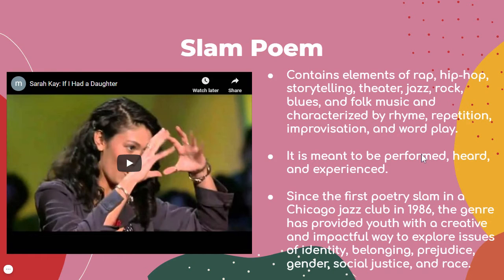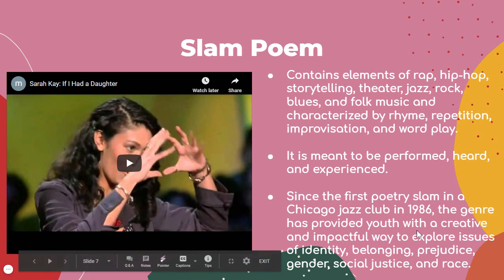Since the first Poetry Slam in Chicago in 1986, the genre has provided youth with a creative and impactful way to explore issues of identity, belonging, prejudice, gender, social justice, and race. So as you can see, this was a really powerful tool for people to express themselves when they felt like they were going through something.